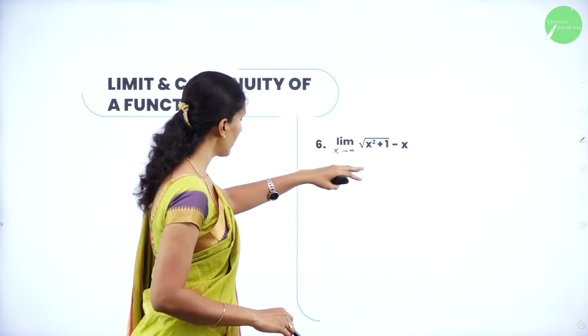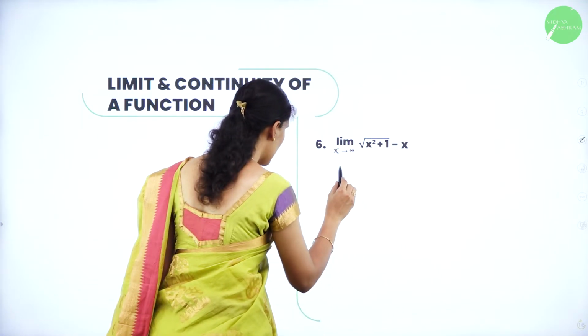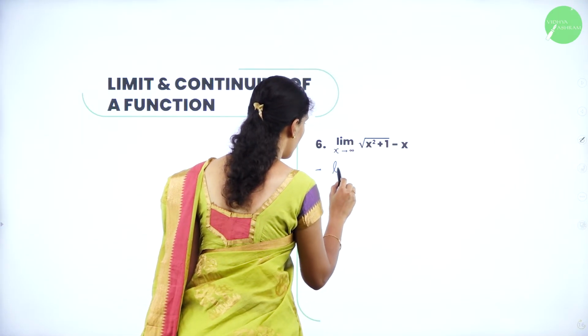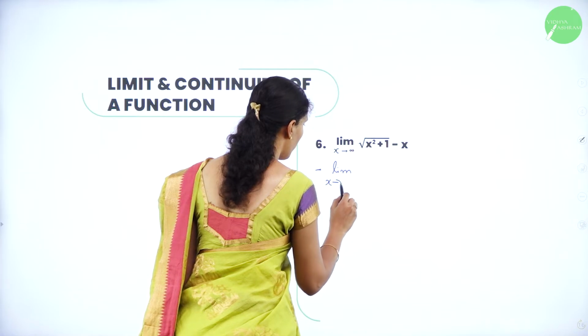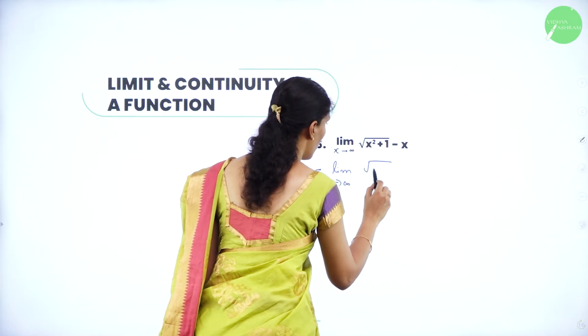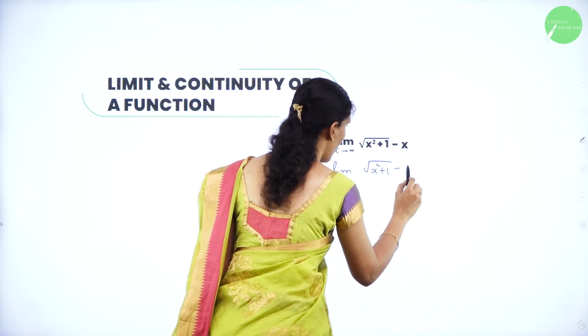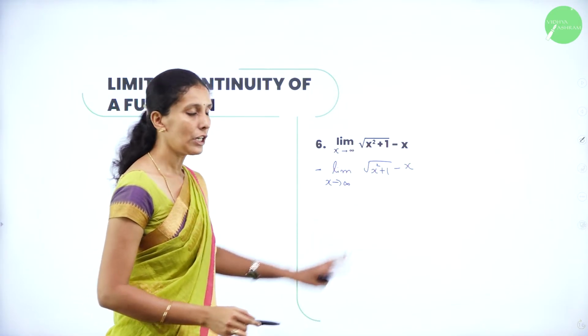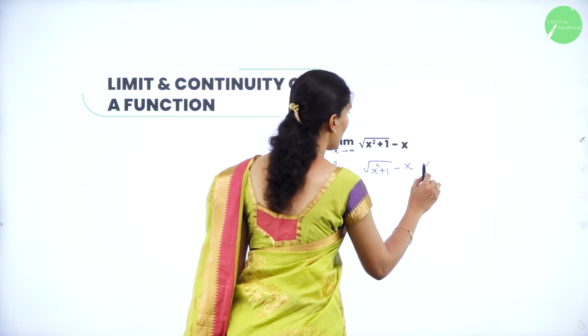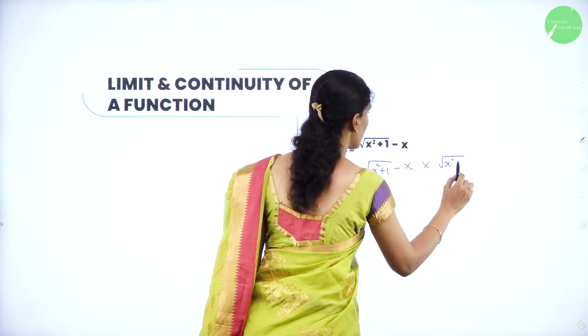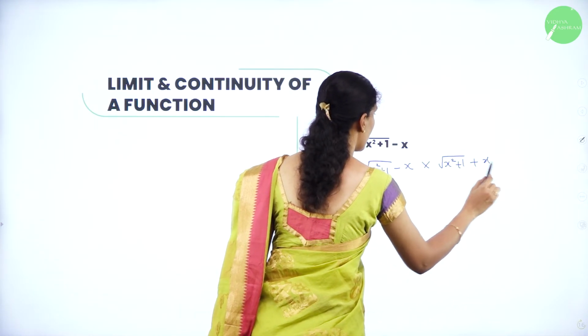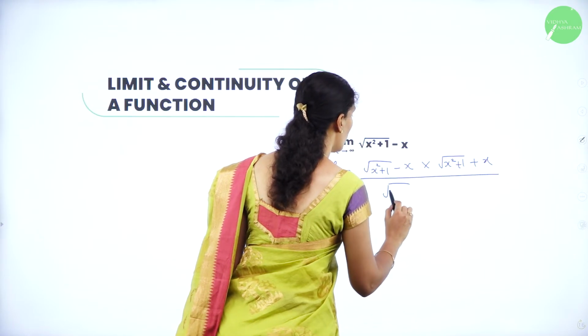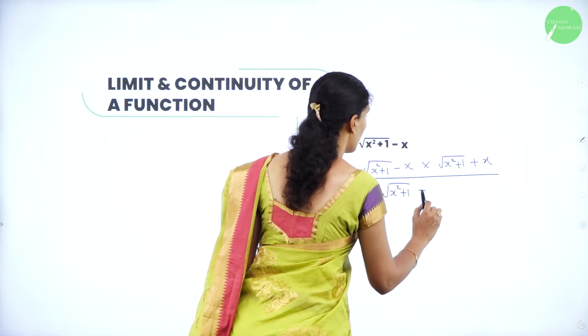So what I'll do here is, the limit as x tends to infinity of root of x square plus 1 minus x. I'll multiply with the conjugate. So if I multiply with the conjugate, I'll get root of x square plus 1 plus x, whole divided by root of x square plus 1 plus x.